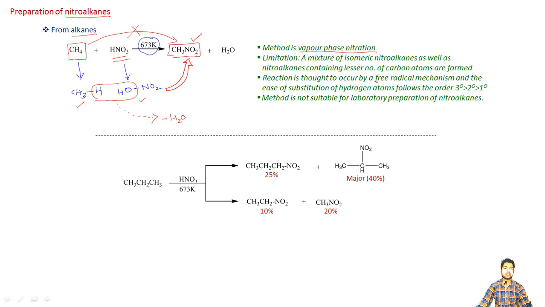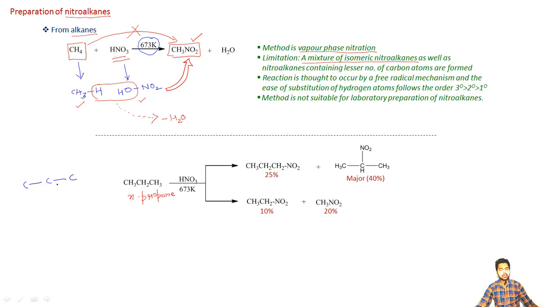Now we do have some limitations as far as this method is concerned. The first limitation is that a mixture of isomeric nitroalkanes is obtained. What is the meaning of this? Please consider this molecule here, which is n-propane. It contains three carbon atoms. Let me show here the first carbon atom, the second one here, and this is the third one. You can see all these carbon atoms are not equivalent.